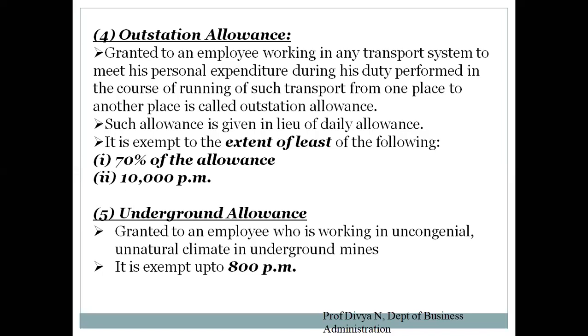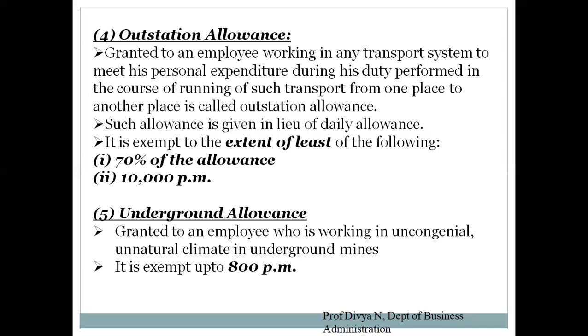So what is this daily allowance? Daily allowance is provided for employees staying near the office or the official duty place, and on a daily basis they will be provided with the allowance to meet the expenses they have incurred in doing their duties. But when it is outstation allowance, obviously the employee is traveling away from the official location. So he will be paid outstation allowance instead of daily allowance. So what part of it is exempt? Outstation allowance is exempt to the extent of the least of the two things given below.